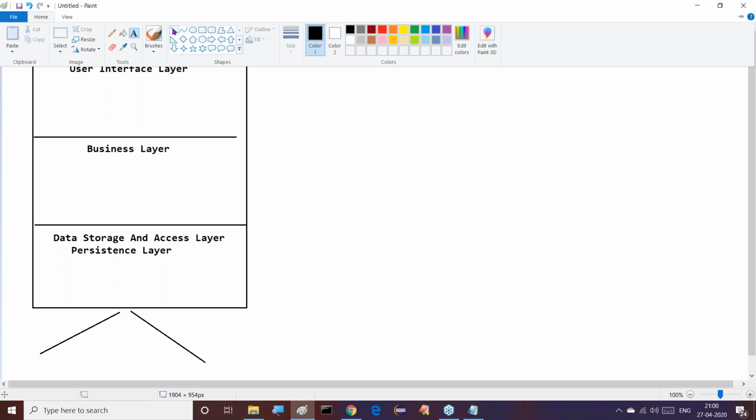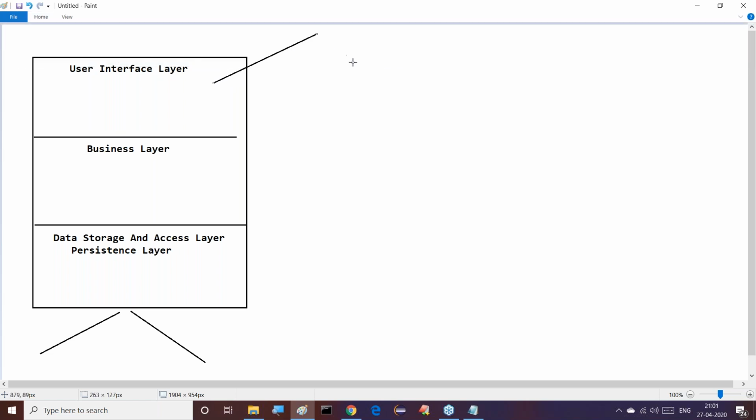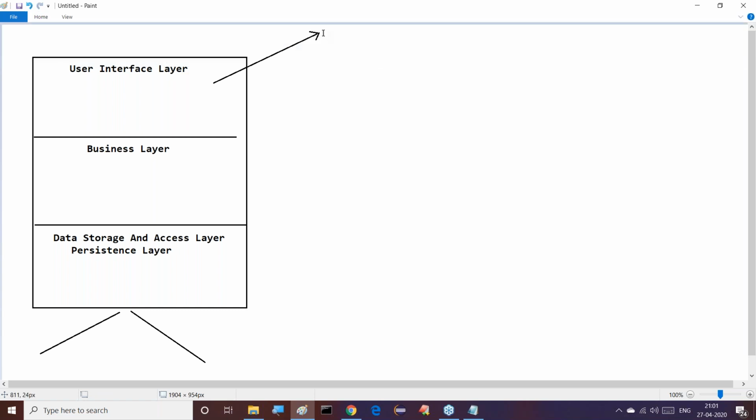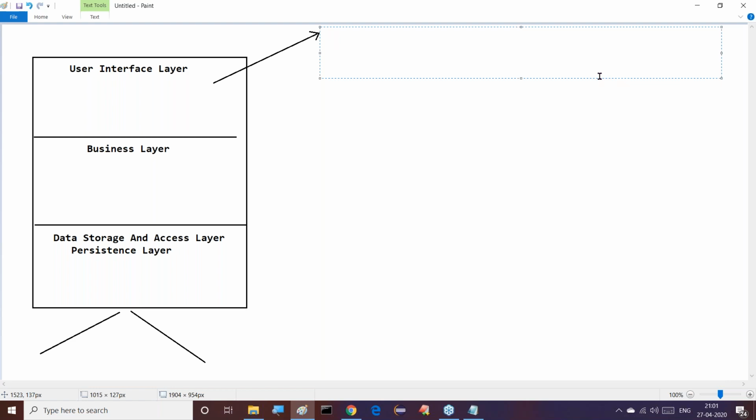What is the purpose of this user interface layer? What is the need of this user interface layer? It is a starting point for all the users to access the enterprise application.